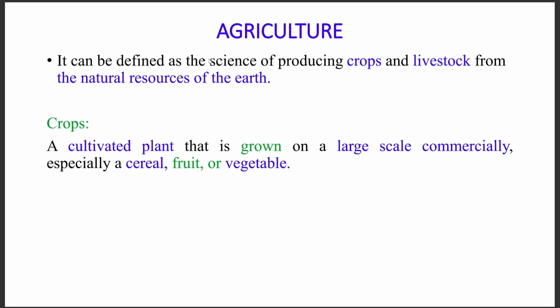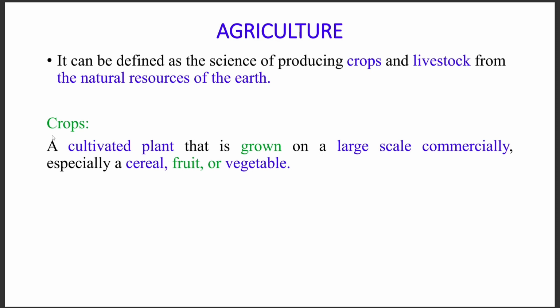The definition of agriculture: mainly it is defined as the science of producing crops and livestock from the natural resources of the earth. The natural resources of earth means the soil, the rainfall, mainly the water, the sunlight, everything. So what are crops? Crops are cultivated plants. Mainly these are not like weeds. We cultivate this type of plants for their products. Mainly we produce them on a large scale to sell on the market, commercially.